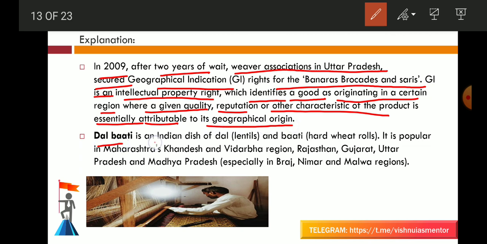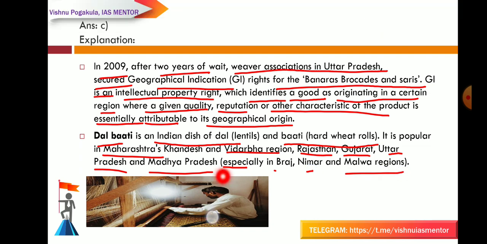Dal bati is an Indian dish of dal lentils and bati, hard wheat rolls. It is popular in Maharashtra, Khandesh and Vidarbha region, Rajasthan, Gujarat, Uttar Pradesh and Madhya Pradesh, especially in Braj, Nimar and Malwa regions. Okay, this picture is about weaving a Banarasi brocade saree.